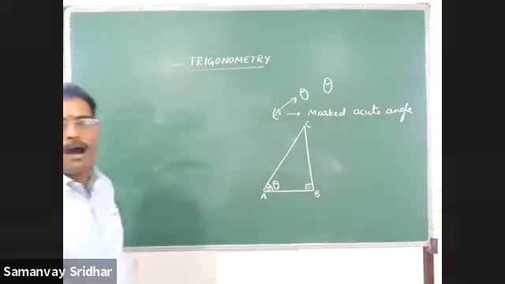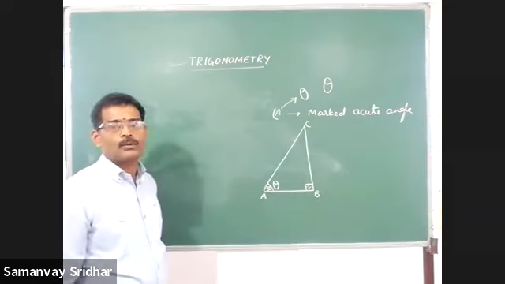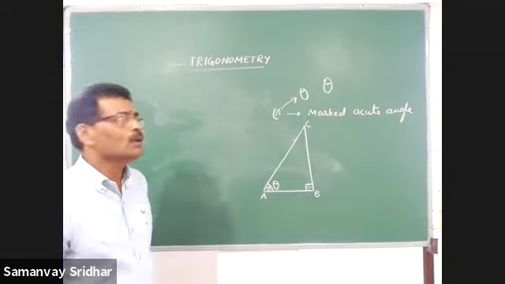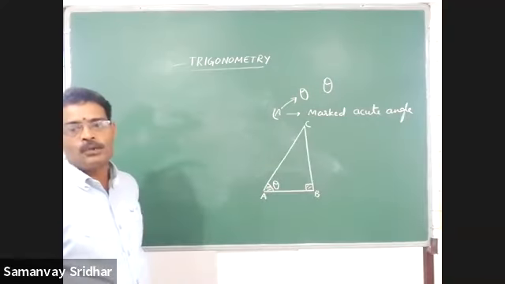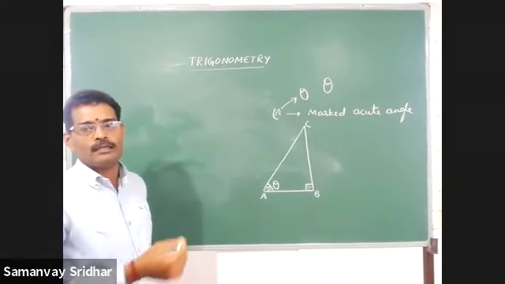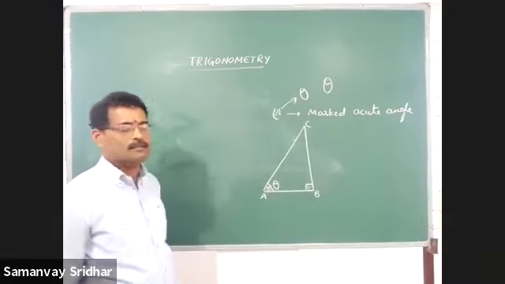Theta means marked acute angle. What is theta? Marked acute angle. Got it? So with respect to this theta, with respect to the marked acute angle, we have to name the sides of this right angle triangle.